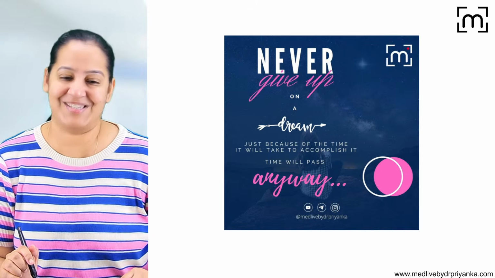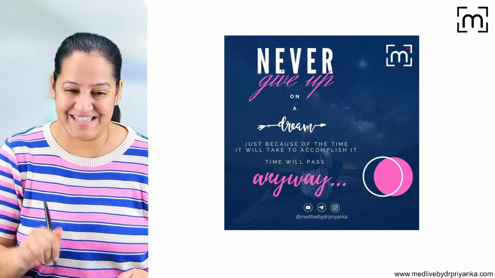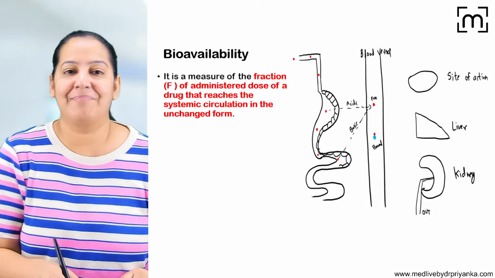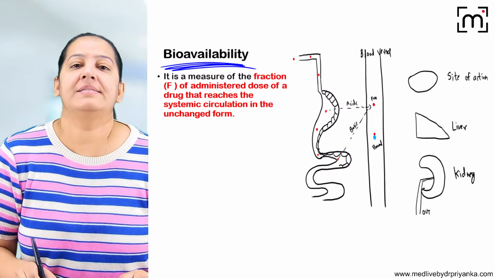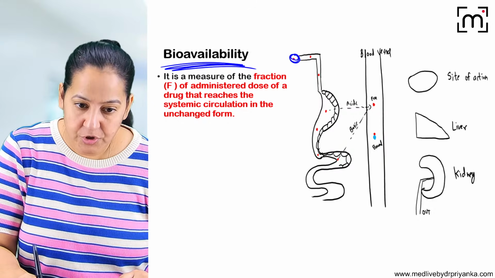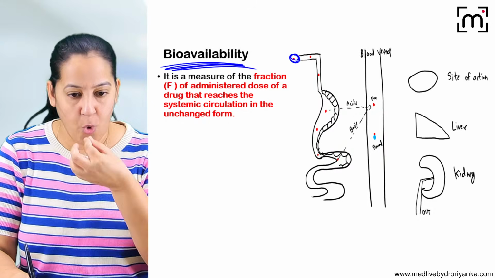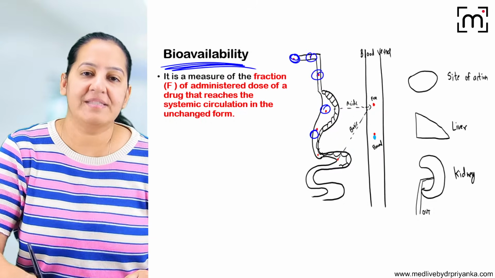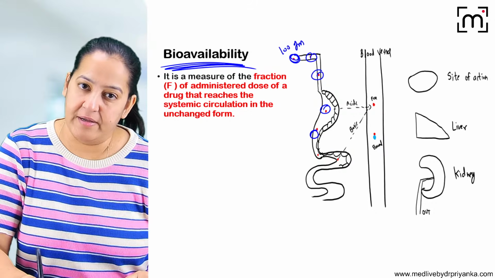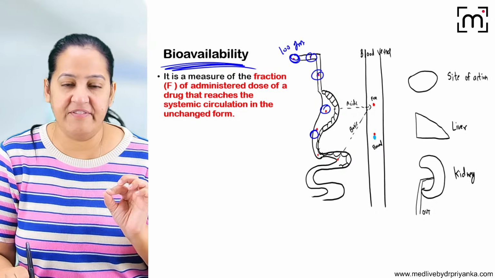Let's start the next concept. We are done with one concept till now. Coming to the next concept, that is bioavailability. What do you mean by bioavailability? Listen. The patient is taking the drug by mouth. Just suppose we are talking about the oral route only. The drug is going inside. For example, you are giving 100 gram of a drug. We are giving a dose of 100.